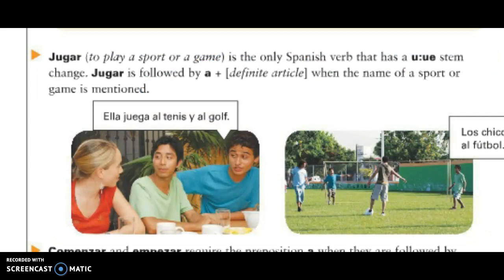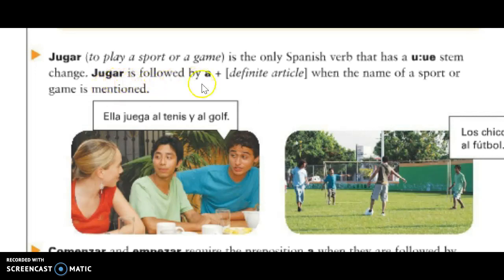So something a little bit different in the Spanish language when you're talking about playing a sport or a game. Jugar is the only Spanish verb that has a U to UE stem change. So that's a little bit different. We've talked about the O to UE stem change and the E to IE stem change. But this commonly used verb has a U to UE.